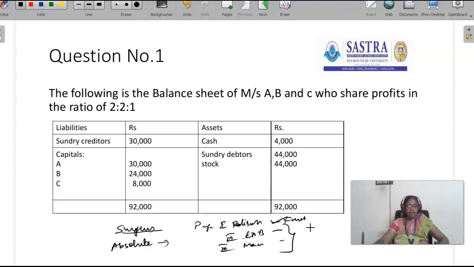When the maximum loss is deducted from capital, and if the capital account of any partner shows a debit balance on account of such loss, he is presumed to be insolvent, and his deficiency is to be charged to the solvent partners in the ratio of their capital as per Garner versus Murray rule.